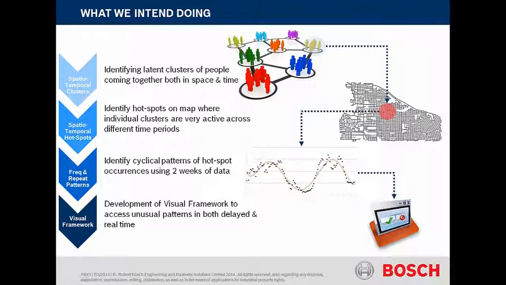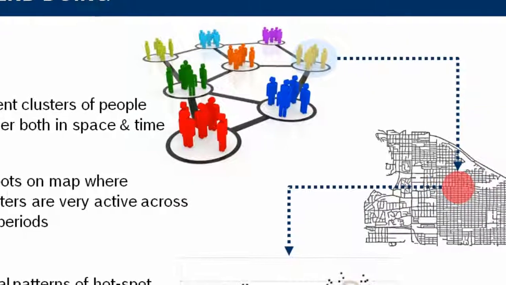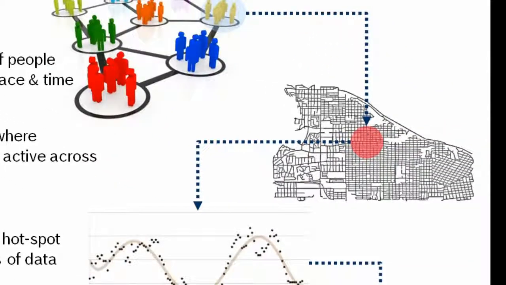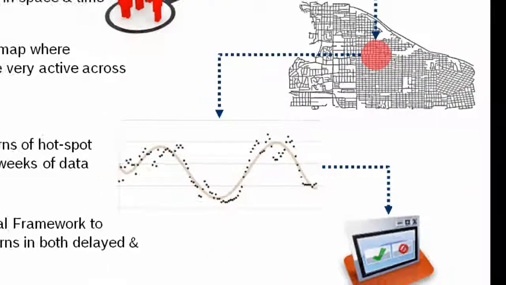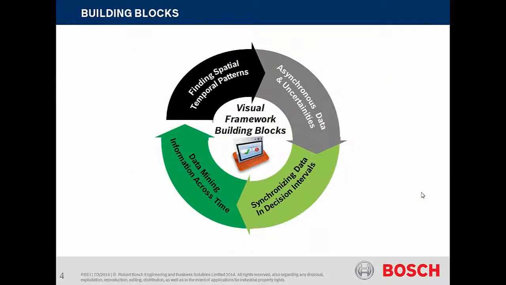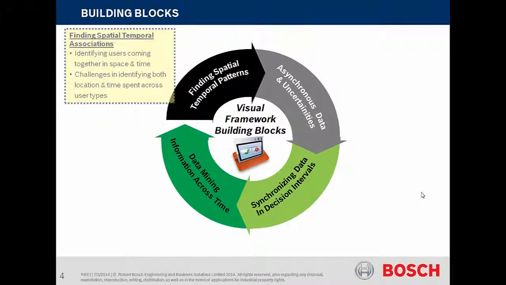In this work, we find employee groups coming together in space and time. For each of these groups, we find when and where these associations happen, and if any recurring patterns and abnormal behavior exists. Spatial temporal clustering involves identifying employees coming together in space and time.